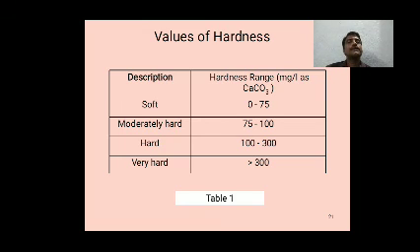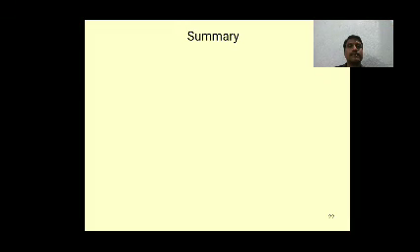Soft water range 0 to 75 ppm or milligram per liter. Moderate hardness 75 to 100 ppm or milligram per liter. Hard water 100 to 300 ppm or milligram per liter. Very hard water more than 300 ppm or milligram per liter.